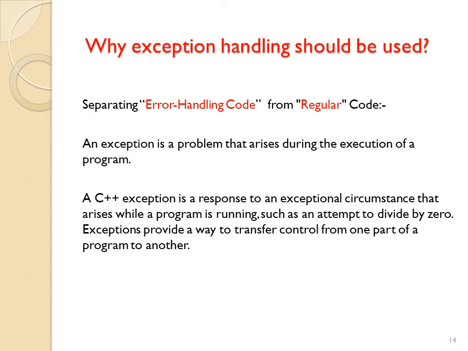So why should exception handling be used? In order to separate error handling code from regular code. An exception is a problem that arises during the execution of the program. A C++ exception is a response to an exceptional circumstance that arises while a program is running, such as an attempt to divide by 0. Exceptions provide a way to transfer control from one part to another part. So if we do not use exception handling, the program may hang.